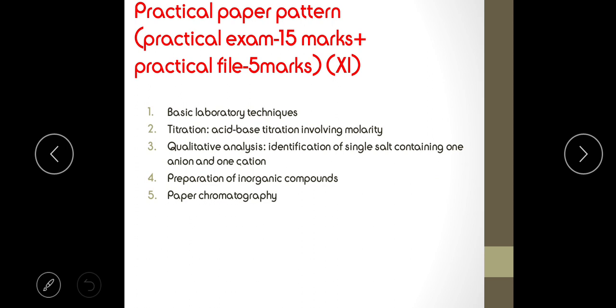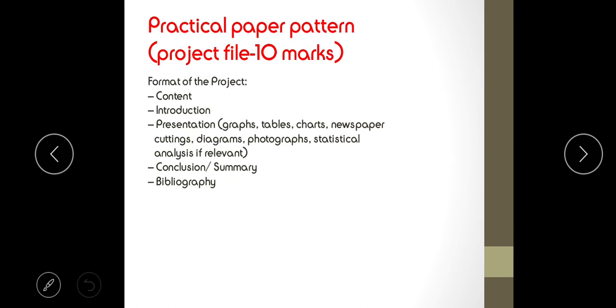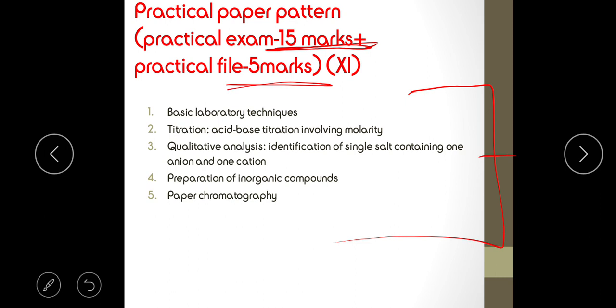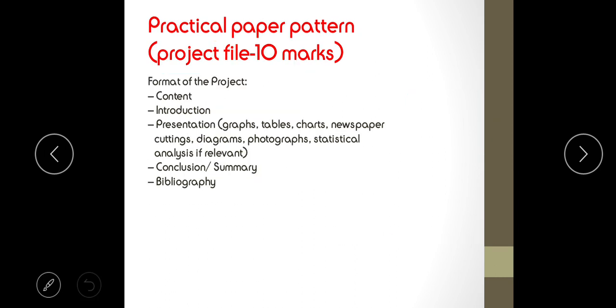Next is the practical examination. The practical examination will be a 15 marks paper. This is the whole of the practical examination paper that will be there, and the lab manual will be based on whatever practicals are conducted throughout the year. That practical manual will carry 5 marks. There will be a project file. The project file will carry 10 marks.